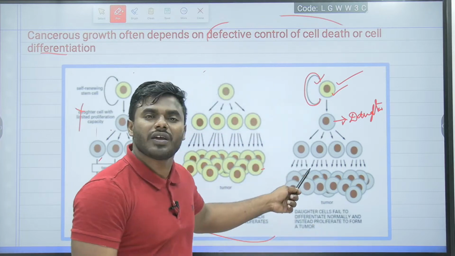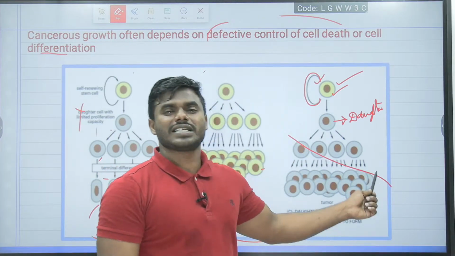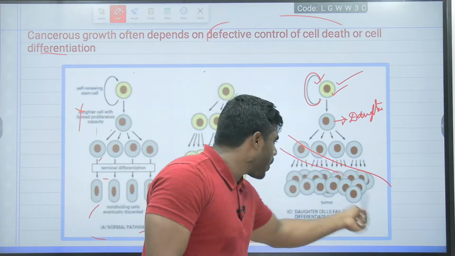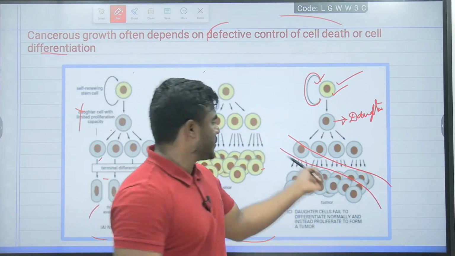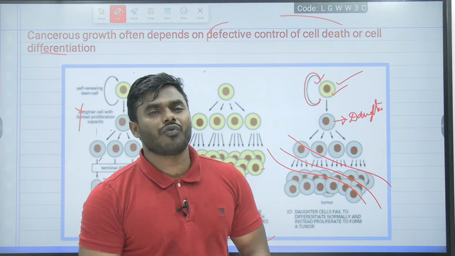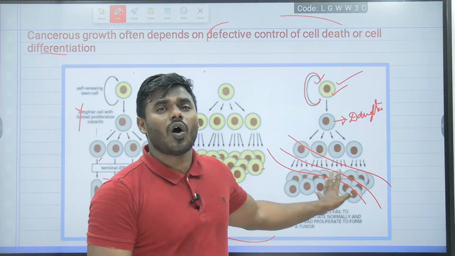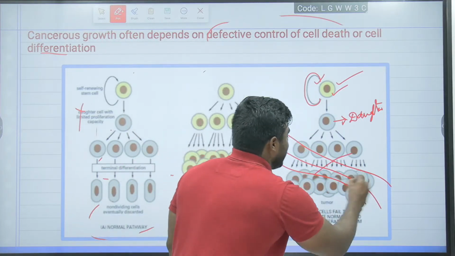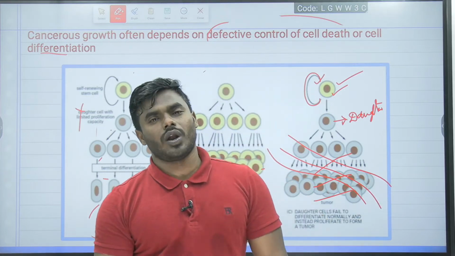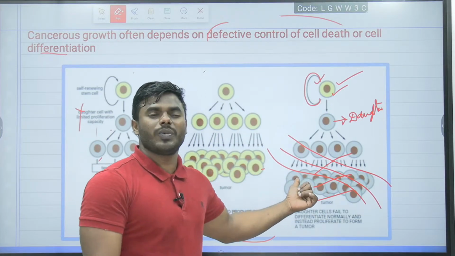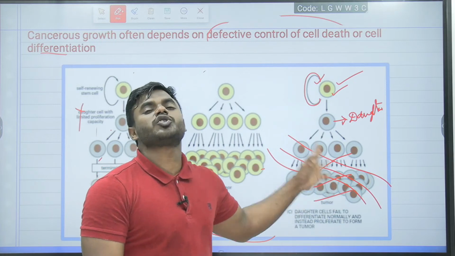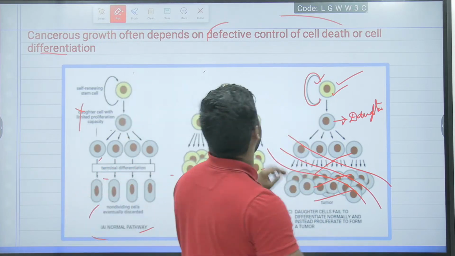But what is happening here? It lost its regulated division. It lost its regulated differentiation. It lost its normal function. Instead of following the regulatory mechanisms, it is dividing uncontrollably. As a result, obviously it is going to give rise to what? A tumor. Don't get confused with the point.